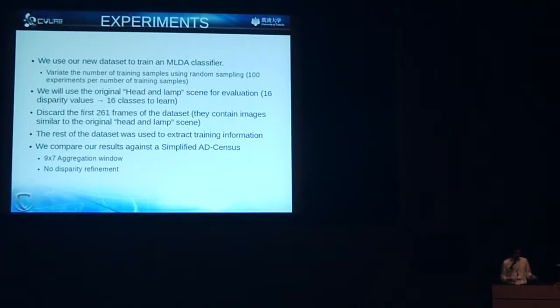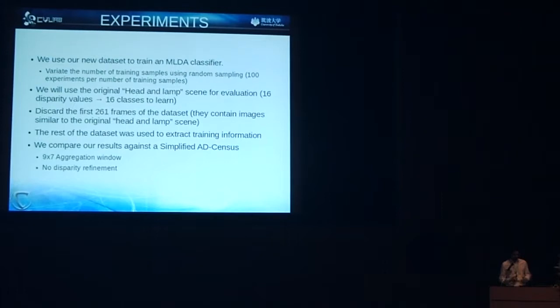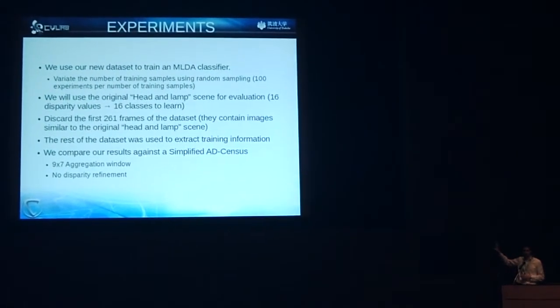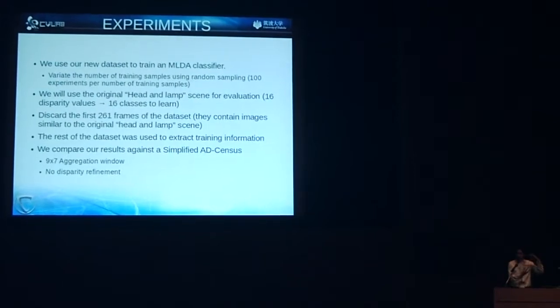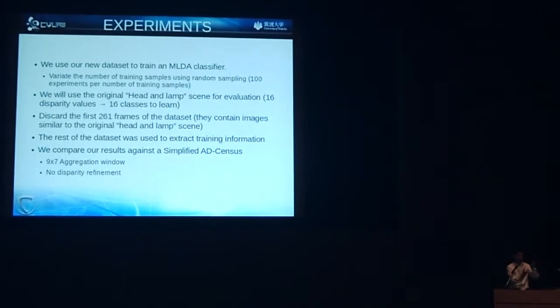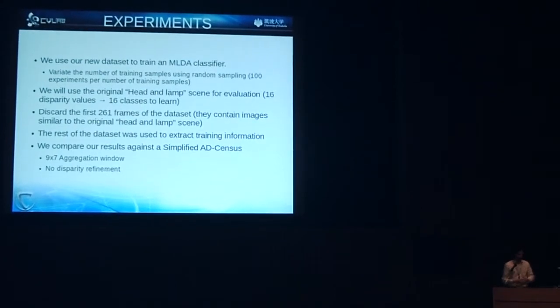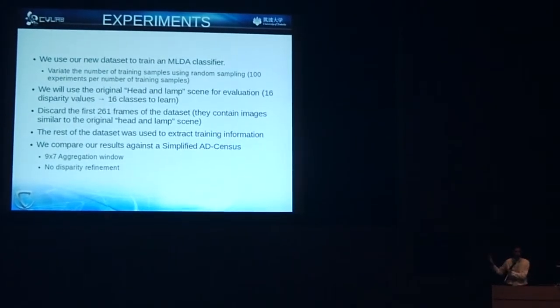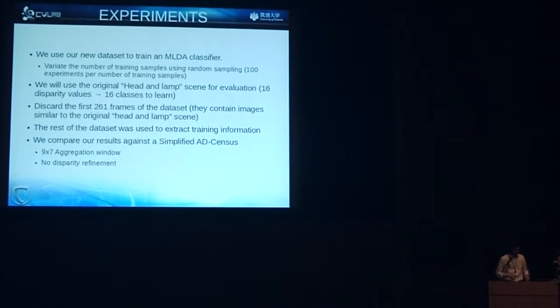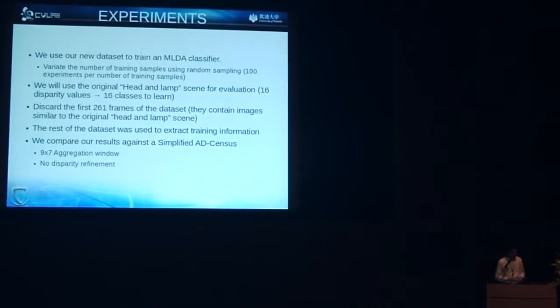We will discard the first 261 frames of the dataset because, as you could see in the video before, they contain the original image. It's kind of rotating around the original head and lamp image. So we don't want to learn on data that's going to be very similar to our test data. So we discard it.